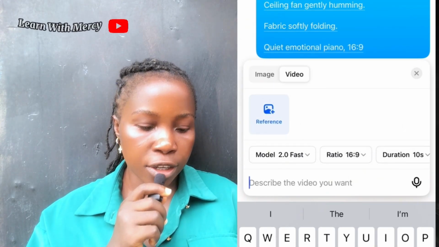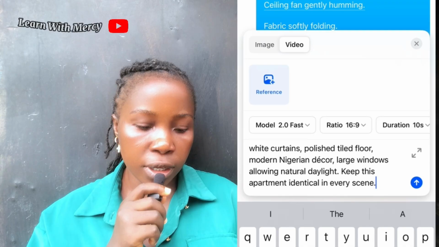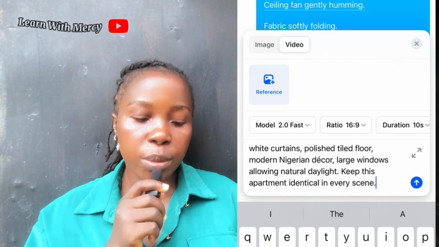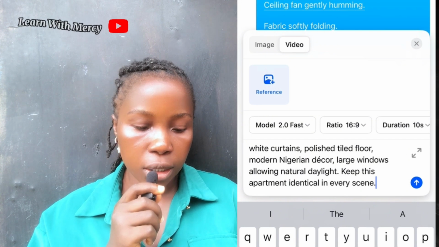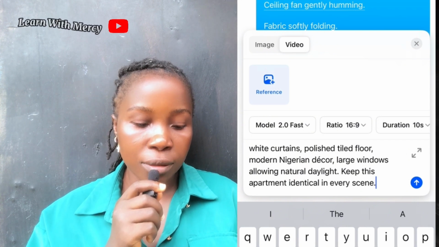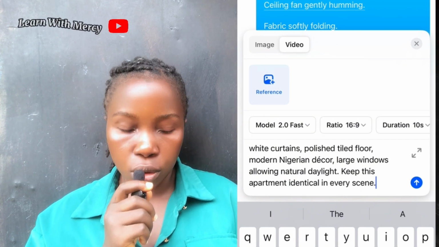After pasting it, I changed the aspect ratio. I make sure that it maintains the aspect ratio. Remember, this time around I'm using model 2.0 fast. Okay, that's what I'm using this time around. That's the only one that makes it talk.